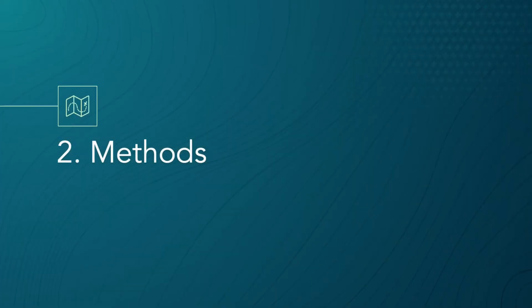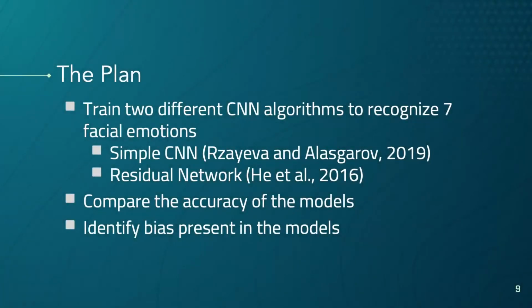So next, let's look at how we went about answering these research questions. The plan was to train two different CNN algorithms to recognize 7 different facial emotions. As mentioned previously, these were a simple CNN and a residual network. Both of these models are based on previous work in the facial expression recognition area. We would compare the accuracy of the models and then identify bias present in the models.